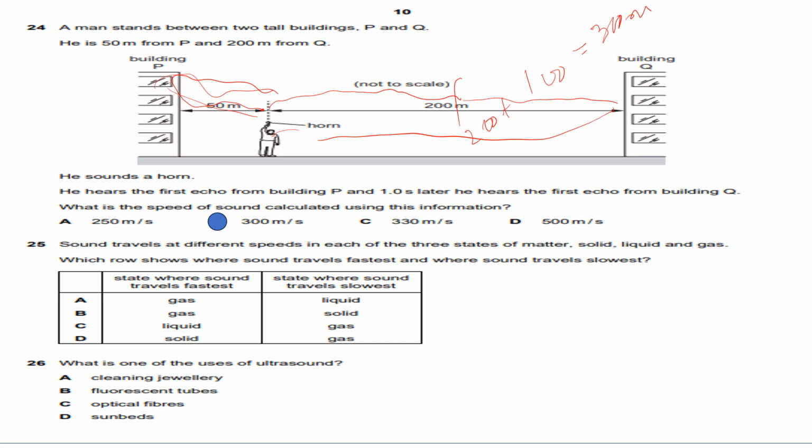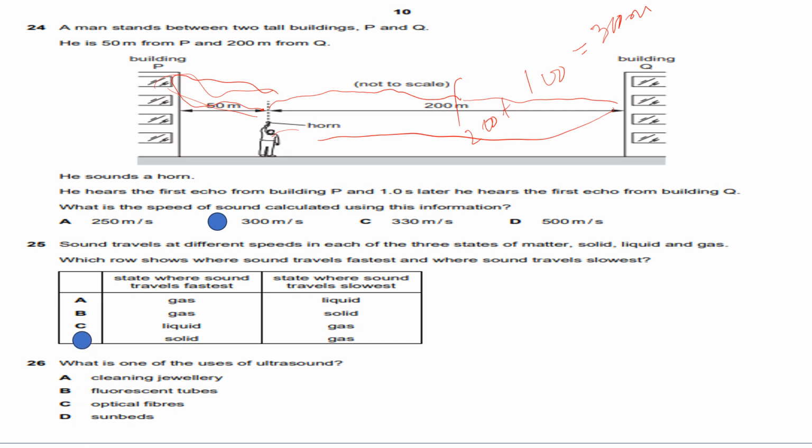Liquid. Sound travels fastest in solids, and the sound travels slowest in gases. So solid and gas, D will be the correct answer.